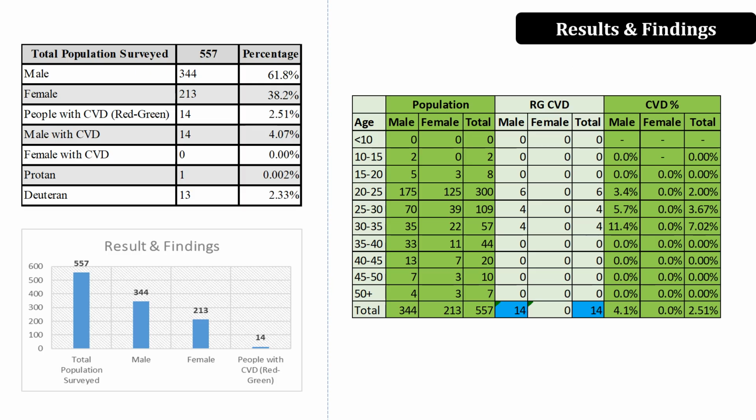We found 557 samples, with 344 male and 213 female. In our case we found only 14 people with CVD, who are all male; no female was found with CVD. So only 14 people were found with CVD. The right side shows the age-wise color vision defects in our data.